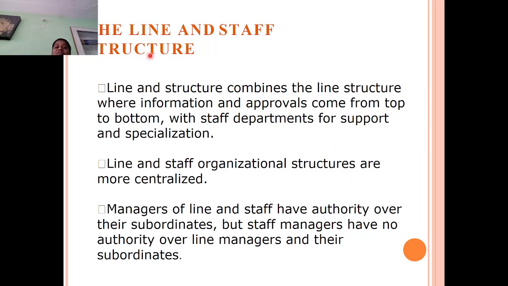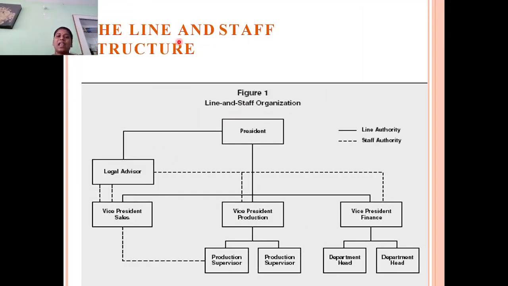Next, line and staff structure. Line and staff structure combines the line structure, where information and approval come from top to bottom, with staff departments for support and specialization. Line and staff organization structures are more centralized. Line managers have authority over their subordinates, but staff managers have no authority over the line managers and their subordinates. It is a combination of both line and staff.